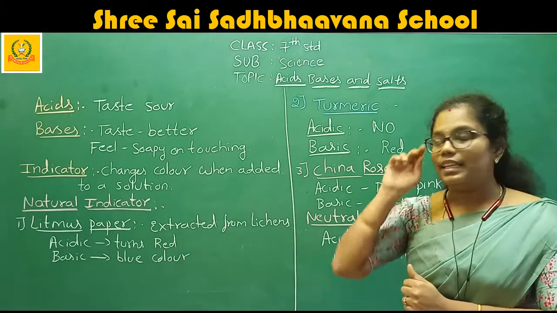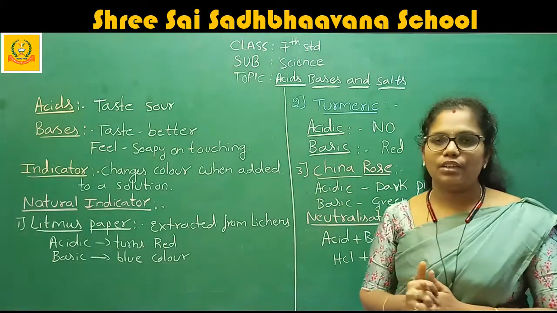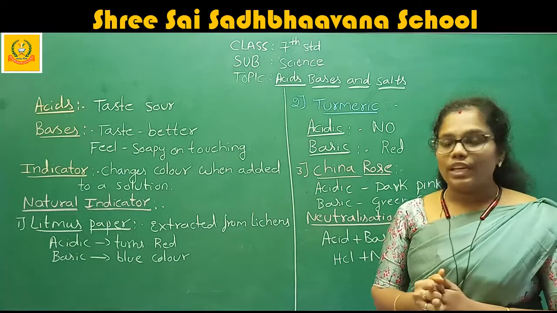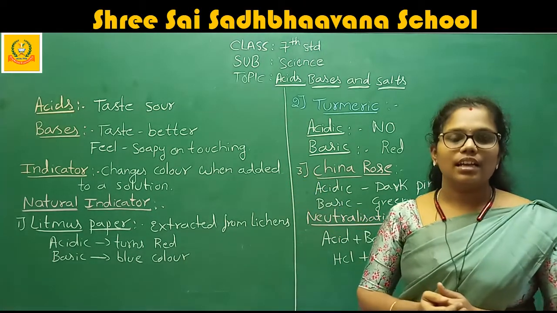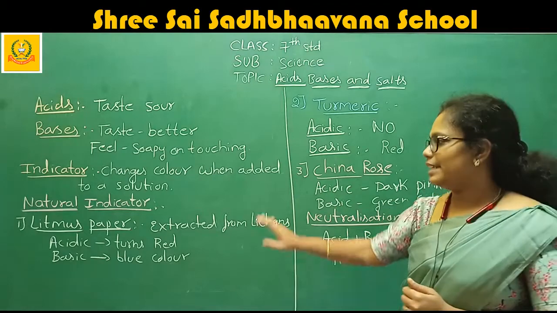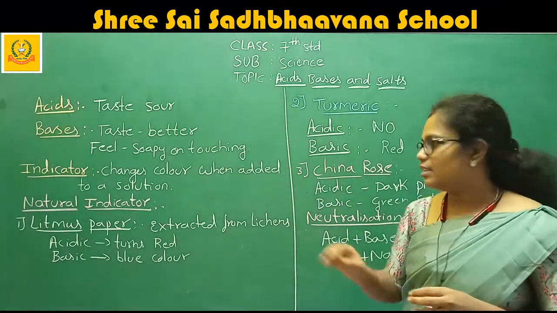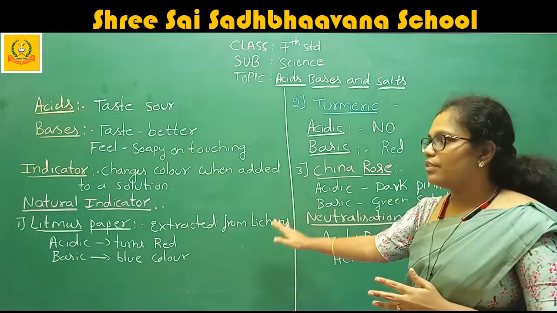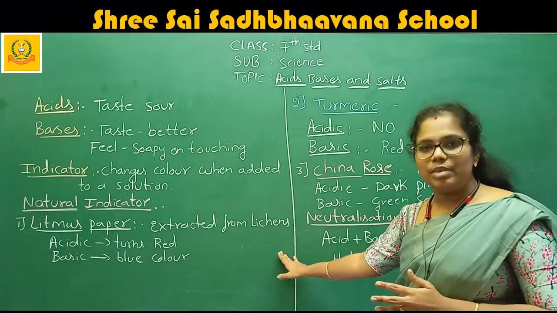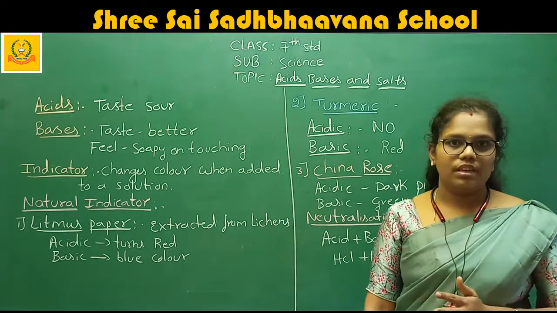The substance which changes color when it is added to a solution is known as an indicator. We discussed natural indicators and synthetic indicators. Among the natural indicators, we discussed litmus paper, turmeric, and China rose.